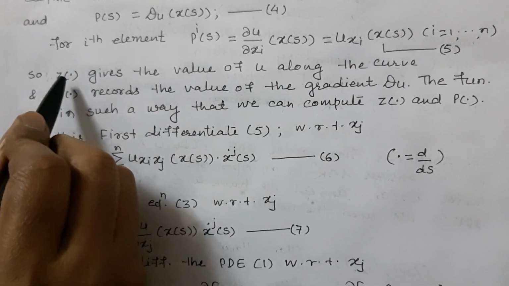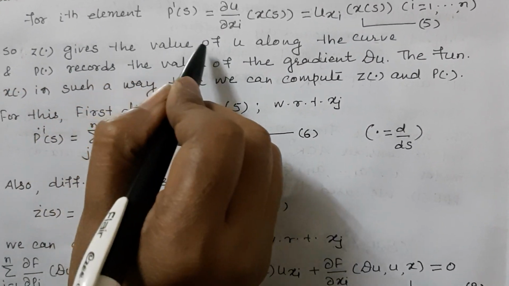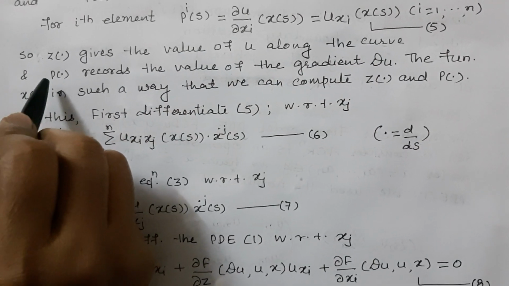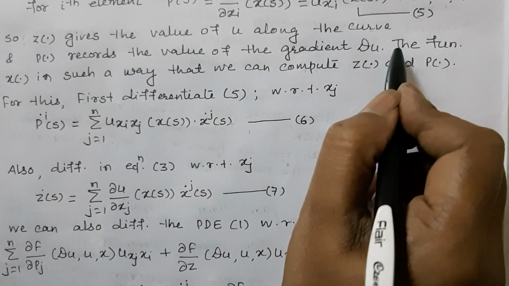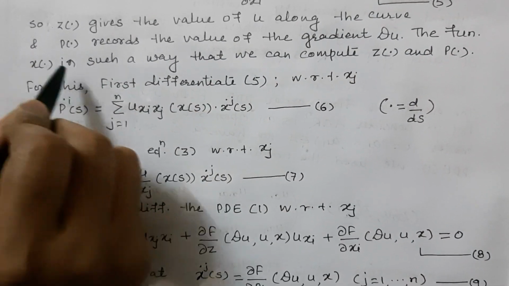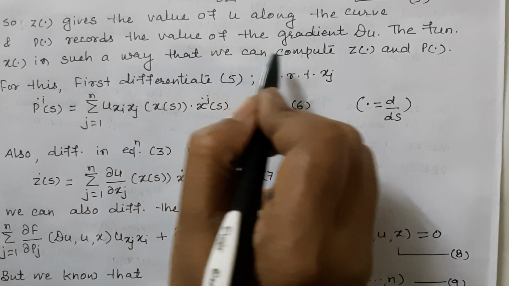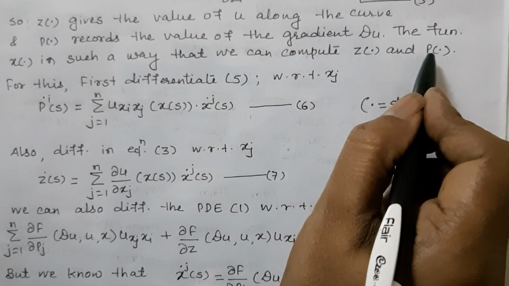So z dot gives the value of u along the curve, and p dot records the value of the gradient Du, and we need to choose the function x dot in such a way that we can compute z dot and p dot.